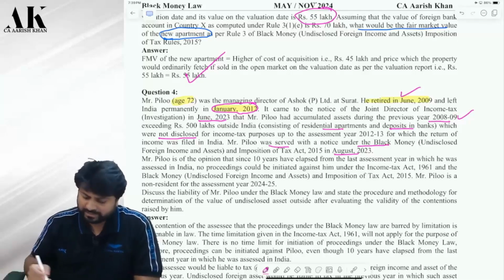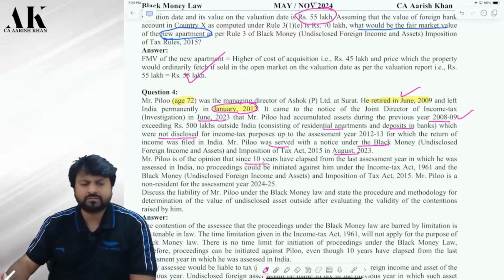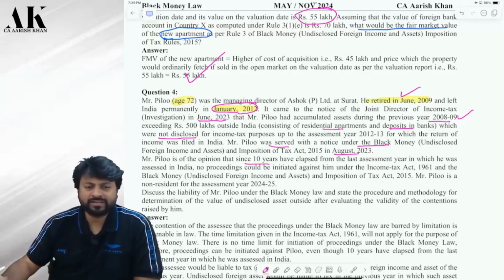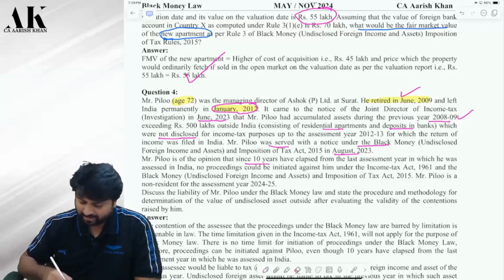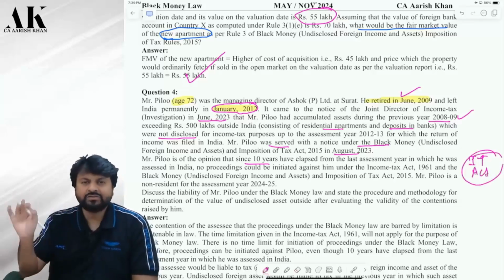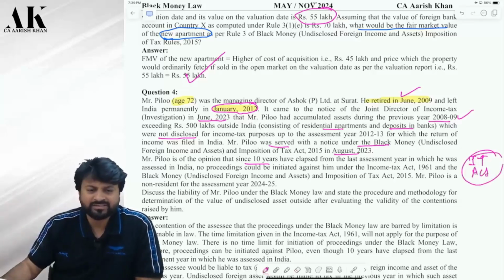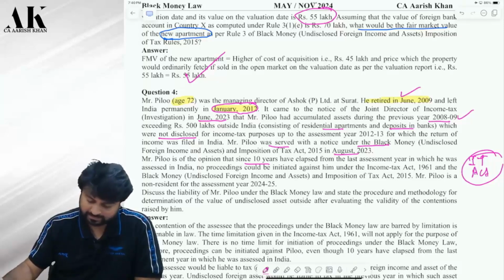Second argument which he is making is that 10 years have elapsed. Now, the concept of 10 years having elapsed is applicable under the income tax law. Yes or no? In income tax you cannot issue notice beyond 10 years now. Right? But in black money law, is there any time limit? Have you seen any time limit that you cannot send notice after 10 years, 15 years, 20 years? Tell me please. There is no time limit. Therefore, his argument is of no use. Tell him to pay tax.